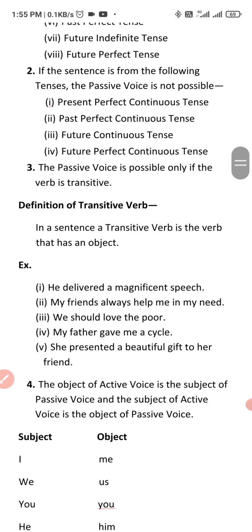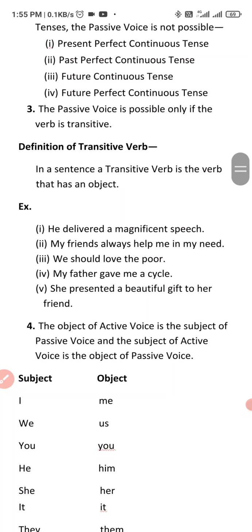Okay, my dear students. Next rule: the passive voice is possible only if the verb is transitive. For the possibility of passive voice, it is very important that the sentence of active voice must have a verb that is transitive. The sentence of active voice must have a transitive verb. If the verb of active voice is not transitive, its passive is not possible.